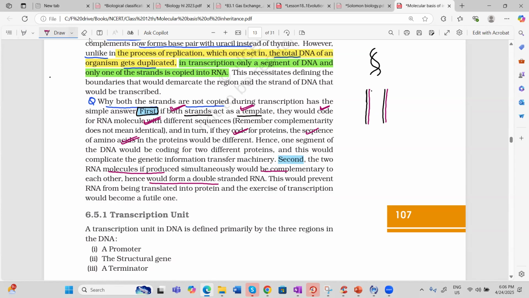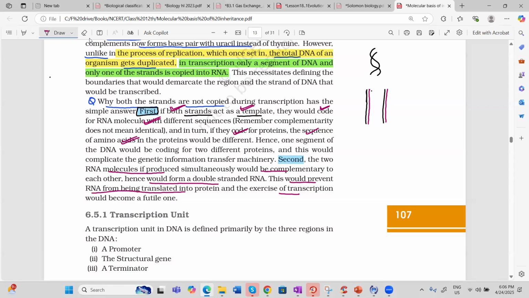The entire process of translation, meaning the making of protein, will not be possible. It will prevent RNA from being translated into protein, so the process of transcription will go to waste.